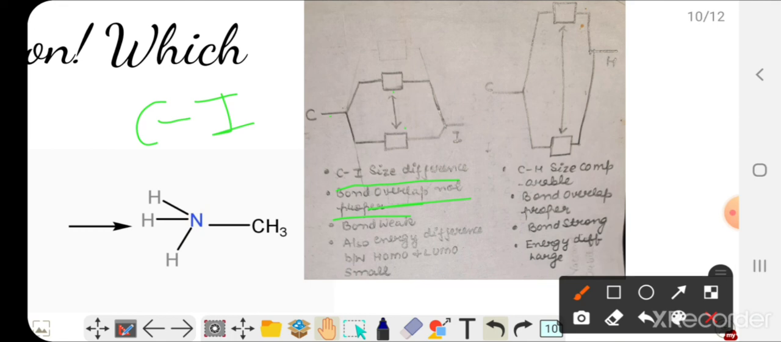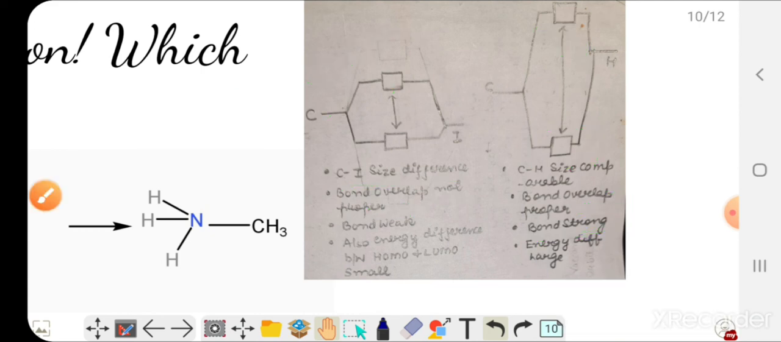However, in case of the carbon hydrogen bond, the size of carbon and hydrogen is comparable. As a result, when the carbon hydrogen bond is formed, the overlap is proper. Due to this reason, the bond between carbon and hydrogen is strong, and the energy difference between the HOMO and the LUMO is very large, and the electron cannot jump easily from HOMO to LUMO. That is why this carbon iodine bond cleaves, whereas the carbon hydrogen bond remains intact when the reaction occurs. Okay, I hope this was clear.